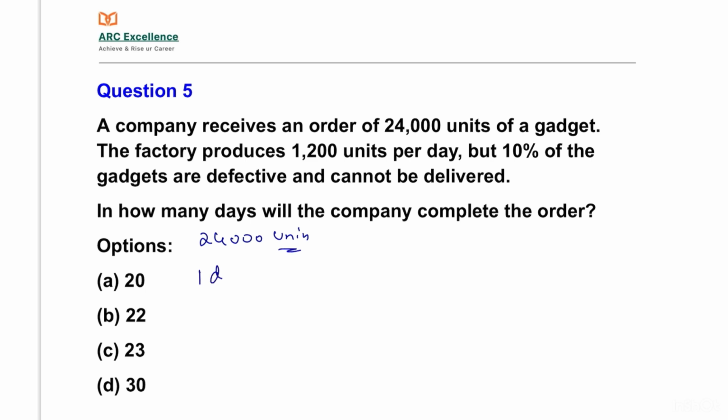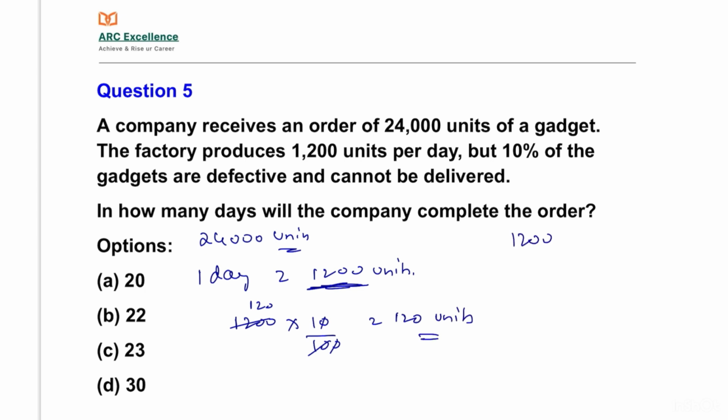For one day the factory is producing 1200 units, but in 1200 units 10% of gadgets are defective. That is 1200 of 10% means 120 units are defective. Therefore 1200 minus 120 is equal to 1080.